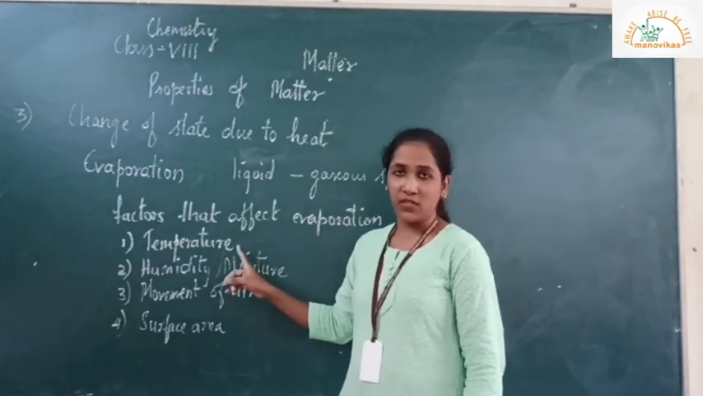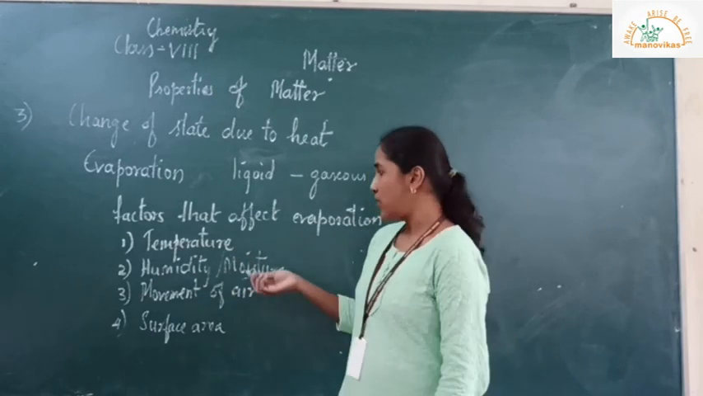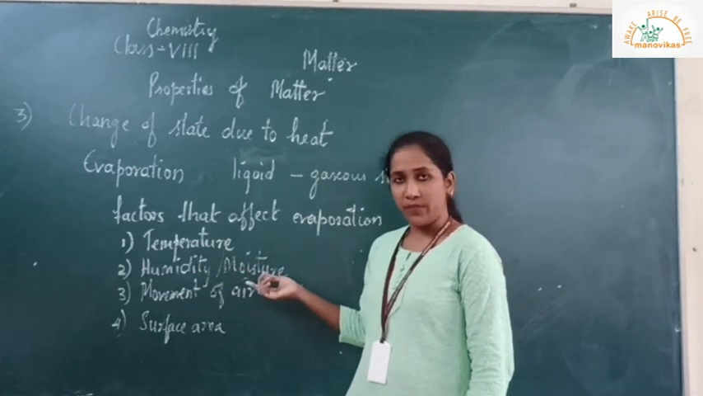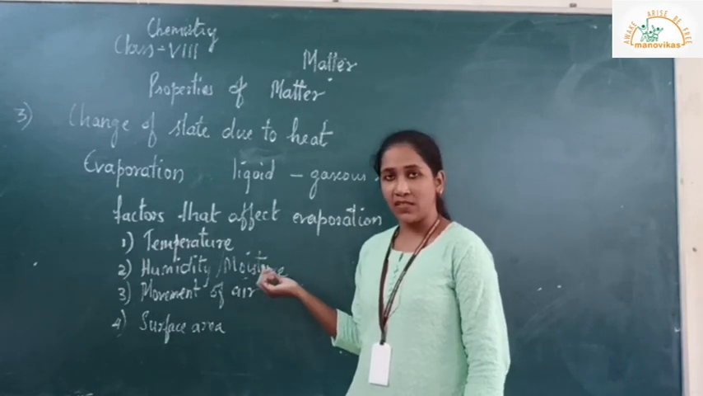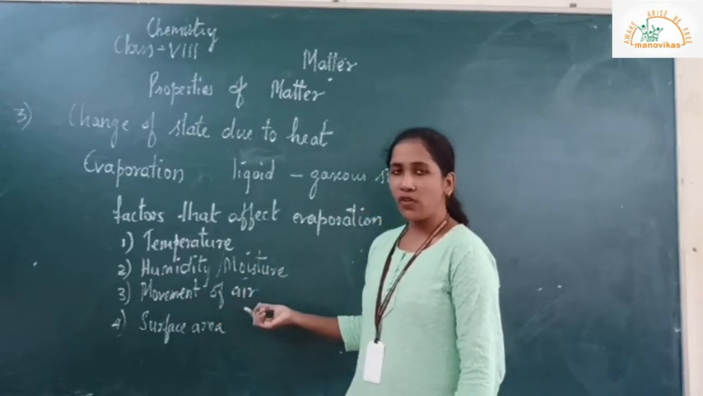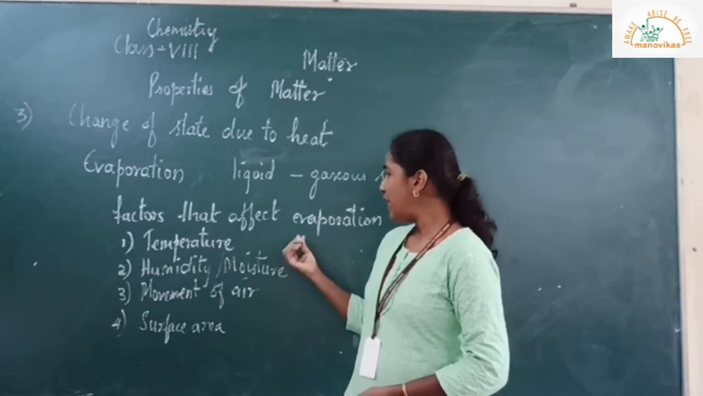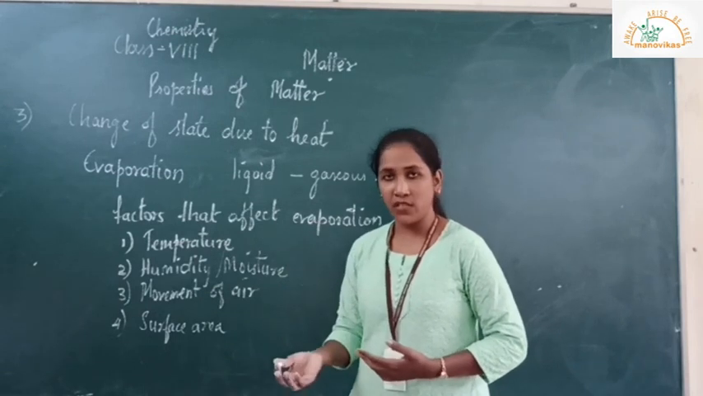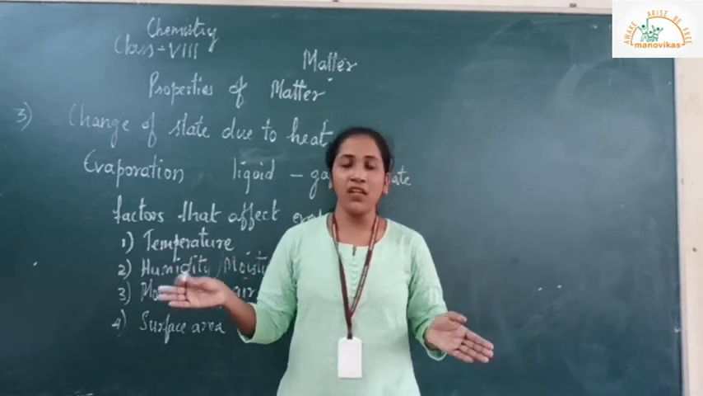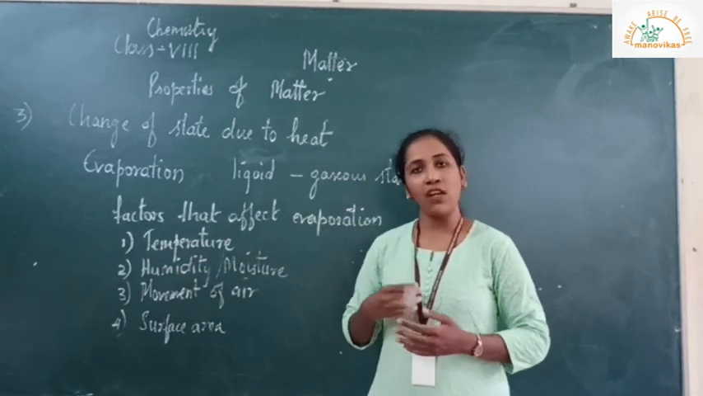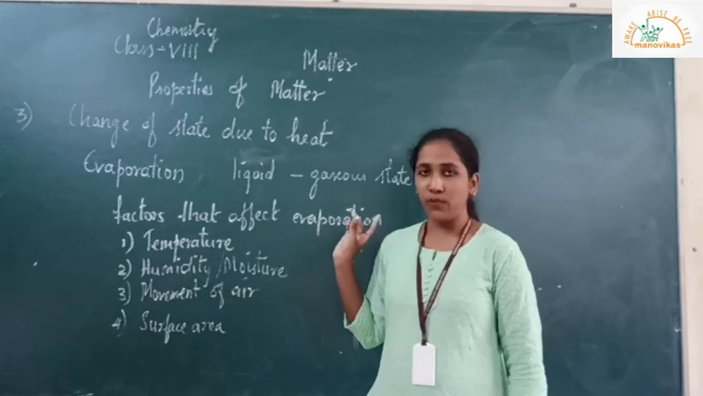First one is temperature. When there is an increase in temperature, the evaporation will take place faster. Second is humidity or moisture. When there is a presence of humidity or moisture, the evaporation decreases. Third is the movement of air. With the continuous, faster movement of air, evaporation can take place faster. And fourth is surface area. When there is a larger surface area, the evaporation will take place faster. So these are the four factors which affect evaporation.